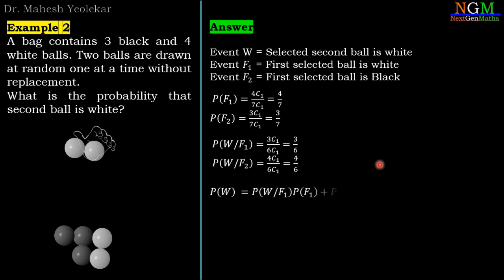Probability of W equal to probability of W slash F1 into probability of F1 plus probability of W slash F2 into probability of F2. We have all the 4 values, substitute those values and we have final value of probability of W is 4 by 7.